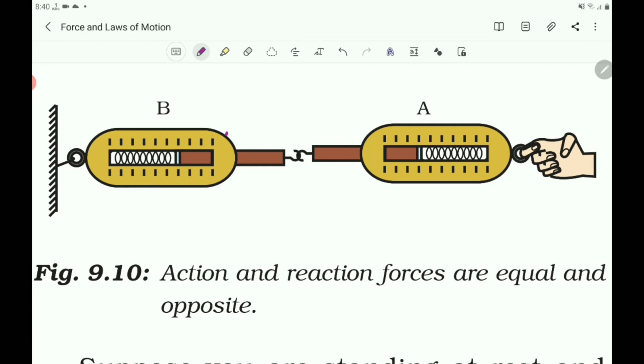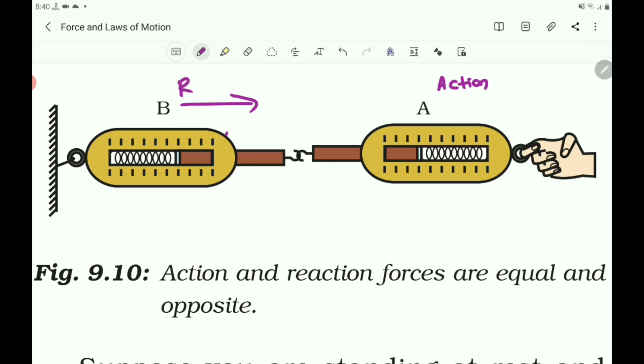The force which balance A exerts on balance B is called the action. Here, the force exerted by A on B is called action. This is action. And the force of balance B on balance A, here, the force exerted by the balance B on the balance A is called the reaction.